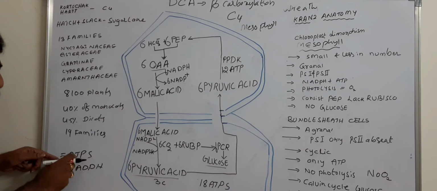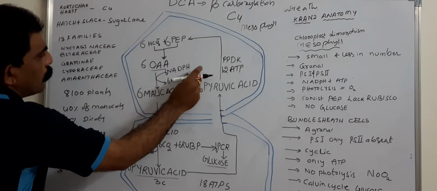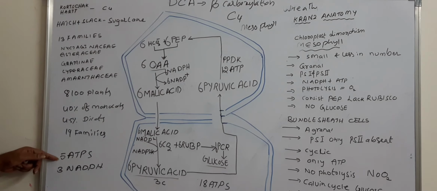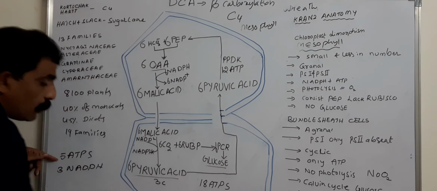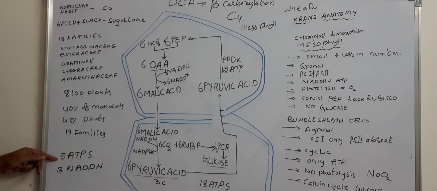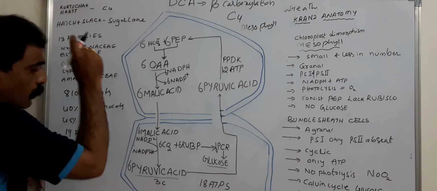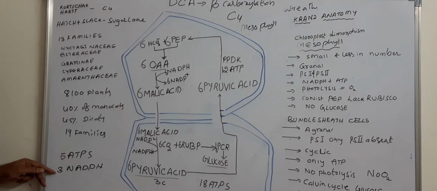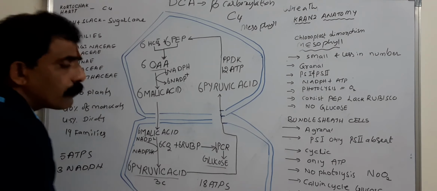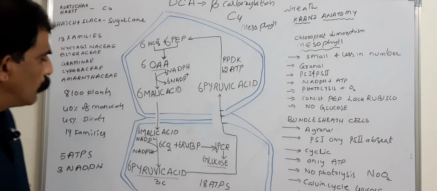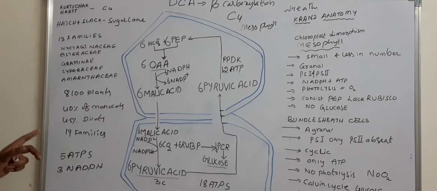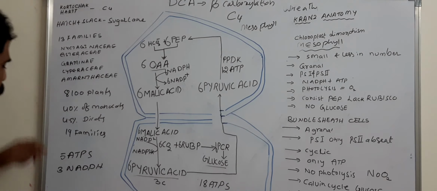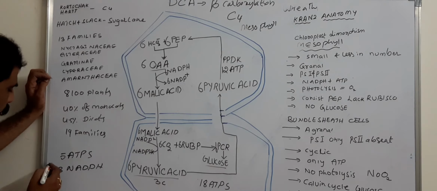Of those 5 ATPs, 2 ATPs are consumed in mesophyll cells and 3 ATPs are consumed in bundle sheath cells. Of these 3 NADPH, 1 NADPH is consumed in mesophyll cells and 2 NADPH are consumed in bundle sheath cells. Like this, 1 unit of assimilatory power for C4 plants is 5 ATPs and 3 NADPH.